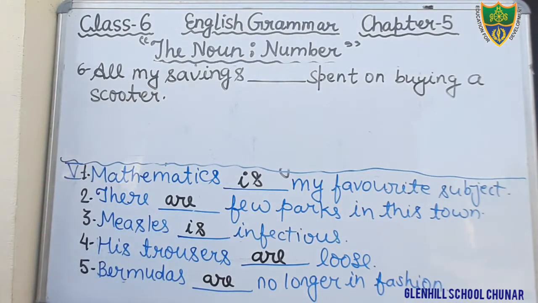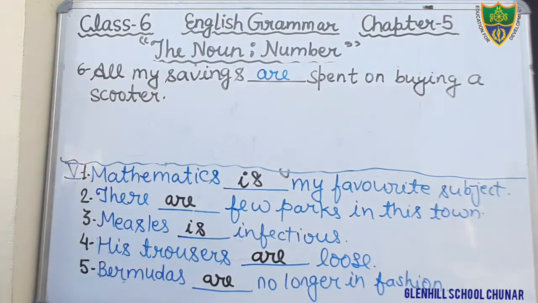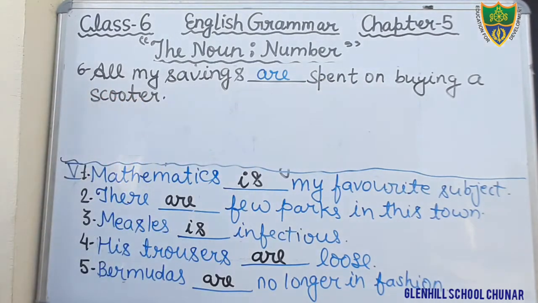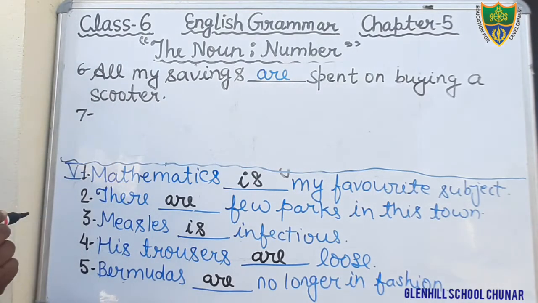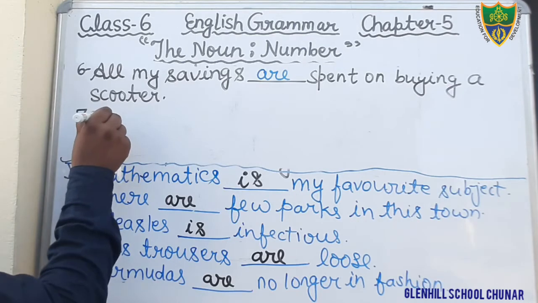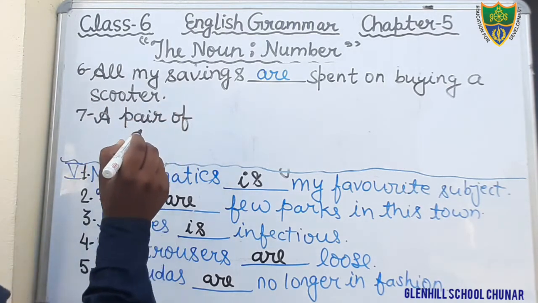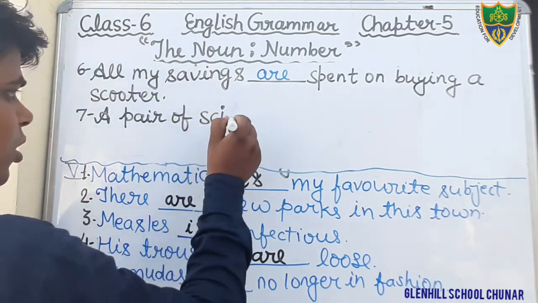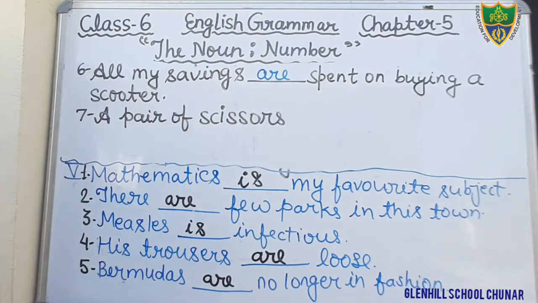All my savings are spent on buying a scooter. All my savings are. Okay, students, just fill here: All my savings are spent on buying a scooter. Question number next, question number 7. A pair of scissors.